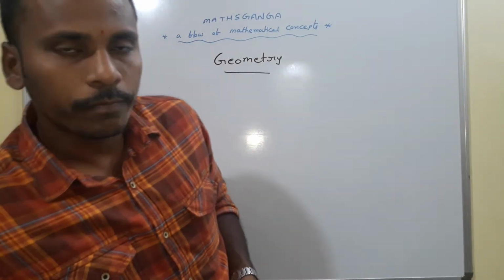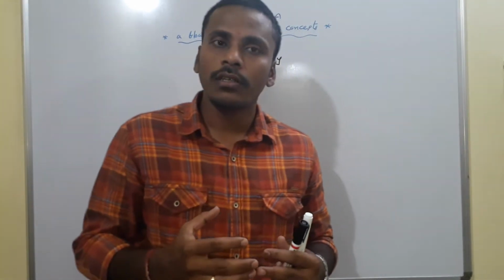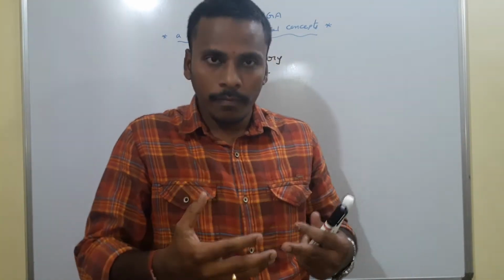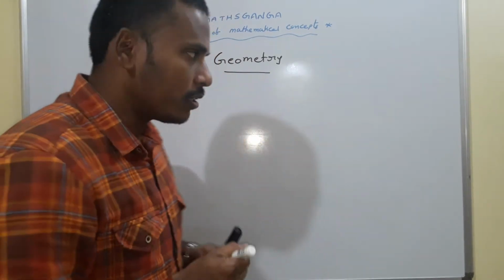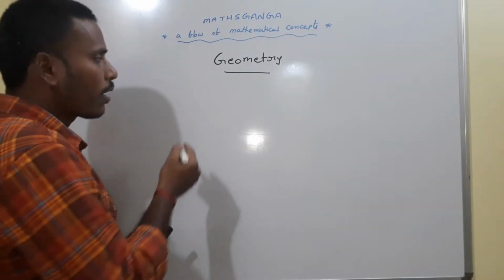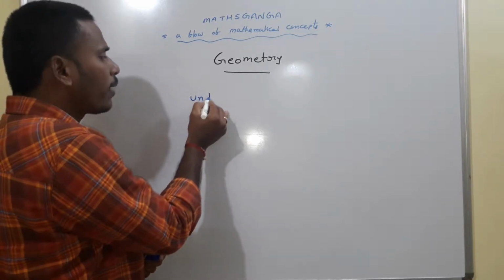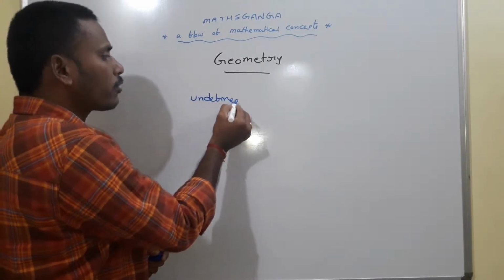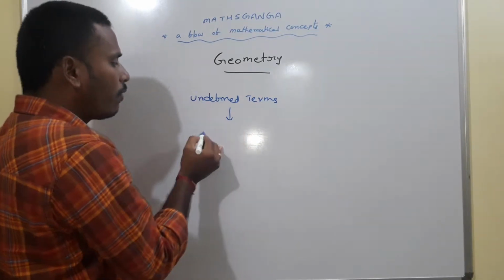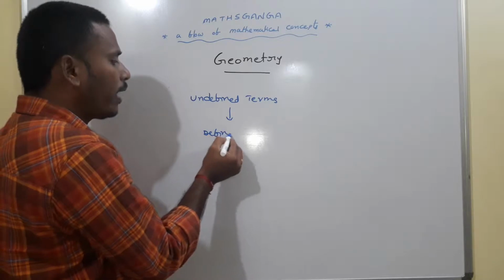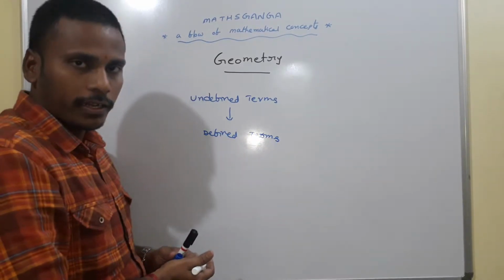See, if you observe nature, everything in nature is developing with an inbuilt pattern. Initially we have certain undefined terms in nature. Based on the undefined terms, we have certain defined terms.